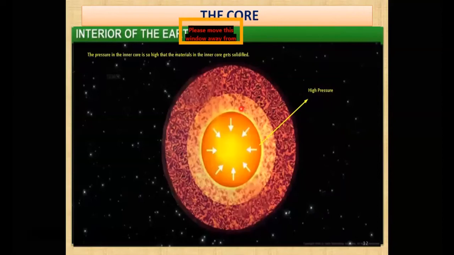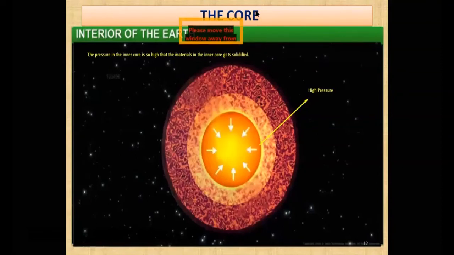Because of high temperature, the minerals, the metals, nickel and iron, are melting and becoming liquid. But because of the high pressure also, those liquids are changing into what? Solid. The pressure in the inner core, you can read over here, is so high that the materials in the inner core get solidified because of this particular high pressure, my dear students.